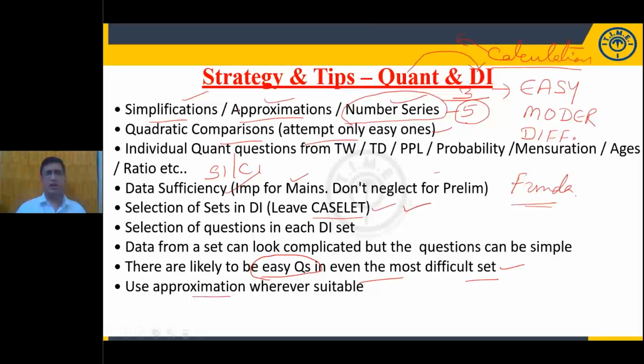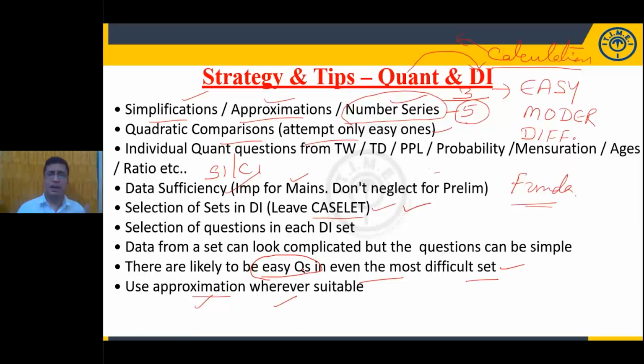Here, calculations are of two types. One is calculation using stationery items like pen and paper, doing it step by step. The other type is oral, observational calculation. Here, approximation and observation-based calculation is required.